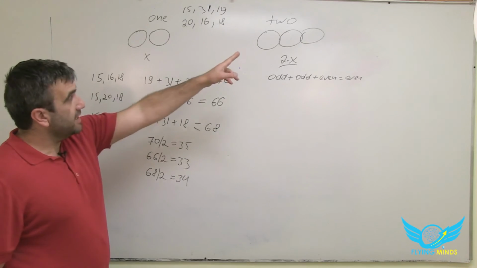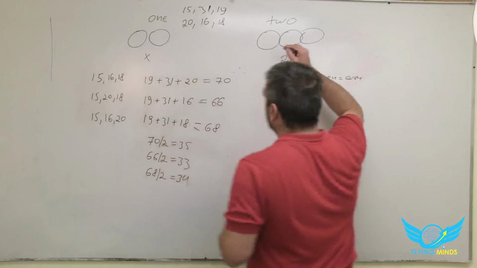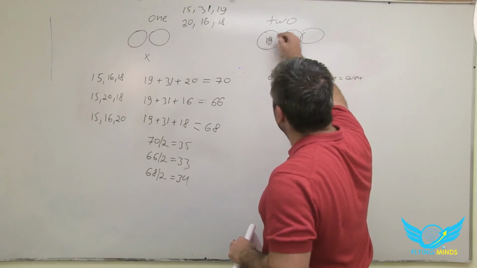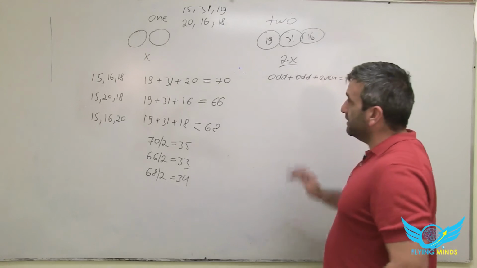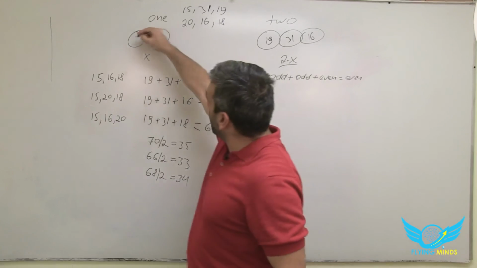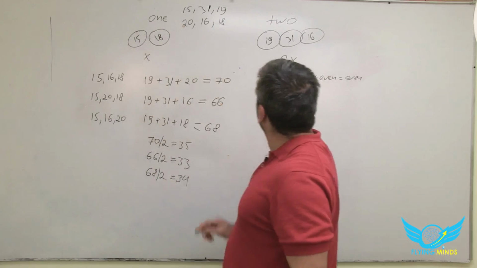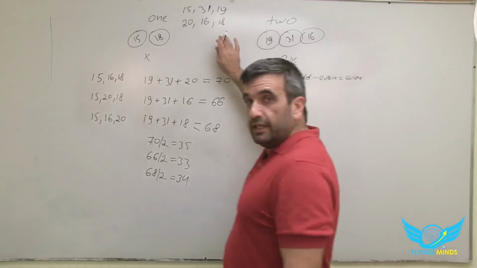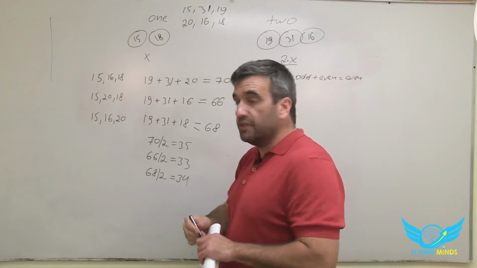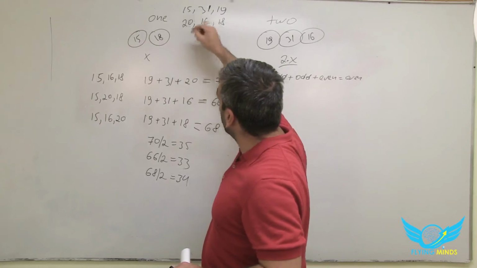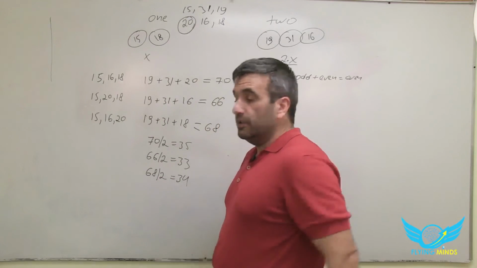So if the second customer bought 3 barrels with 19, 31 and 16 liters, then the first one bought 15 and 18, right? So the barrel that hasn't been used is the barrel with 20 liters left, right?